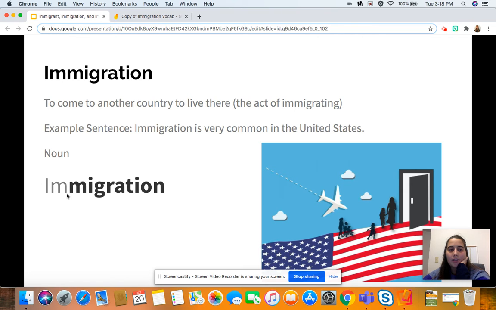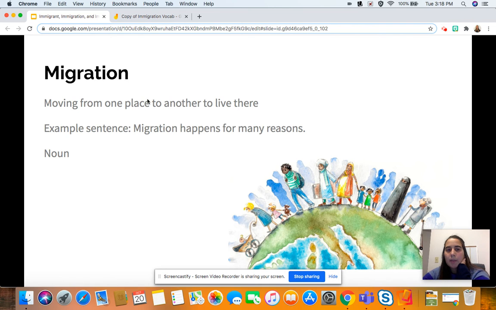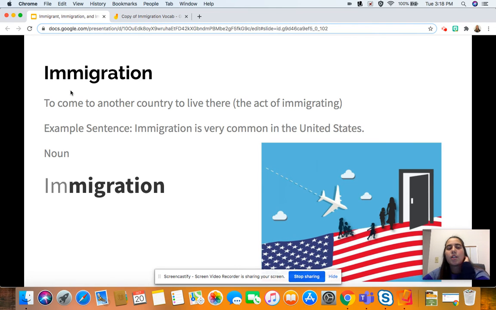The only difference is this IM, because the word migration is inside of the word immigration. Migration is when people are moving. Immigration is when people are coming to another country to live there. So it's the act of immigrating. People are coming. That is what immigration means.